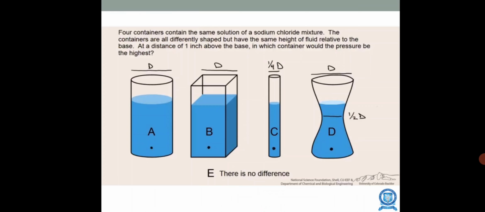You are measuring the pressure at a height of 1 inch above the base. You can see that the diameters and the shapes are entirely different. But when you measure the pressure at a height of 1 inch above the base, there will be no difference in the pressure. So it is not dependent on the area. At the same depth, the same pressure is seen.